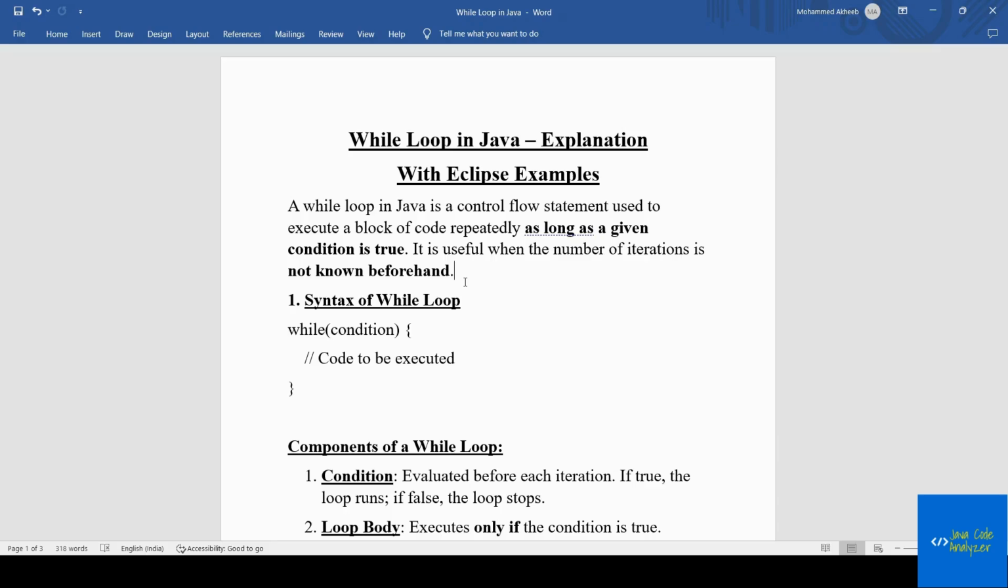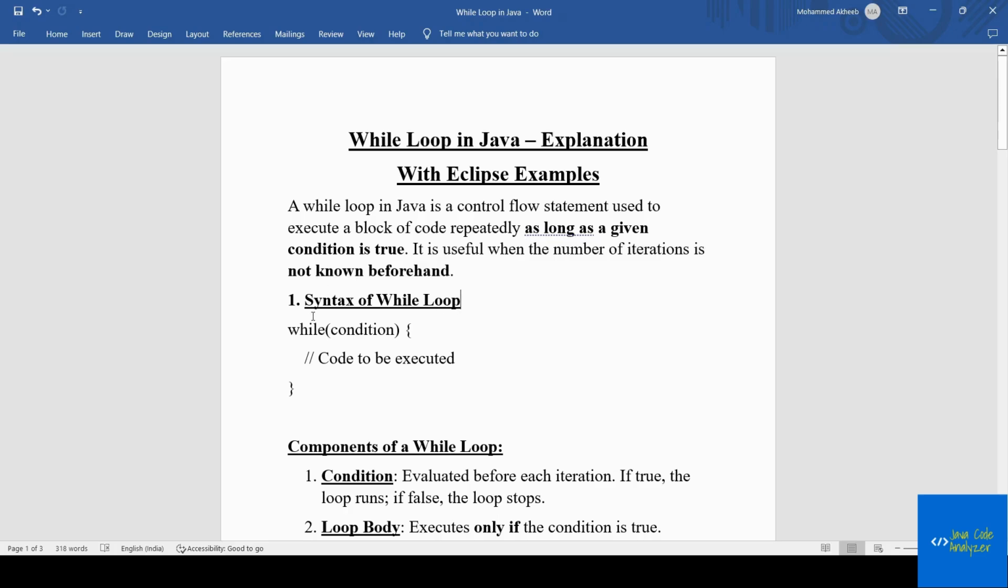What is a while loop? A while loop in Java is a control flow statement which is used to execute a block of code repeatedly as long as a given condition is true. And a while loop is useful when the number of iterations is not known beforehand. At this particular instance, we go with a while loop.